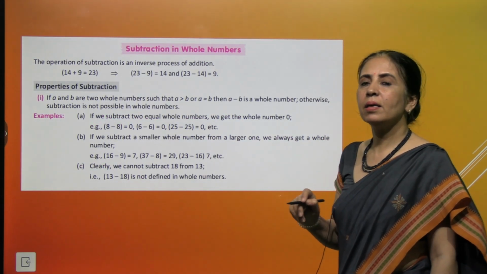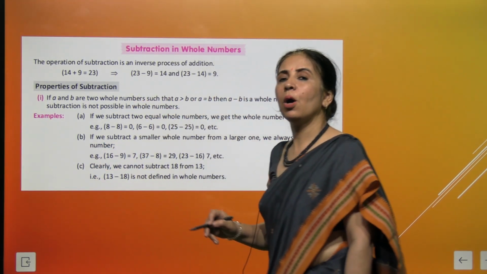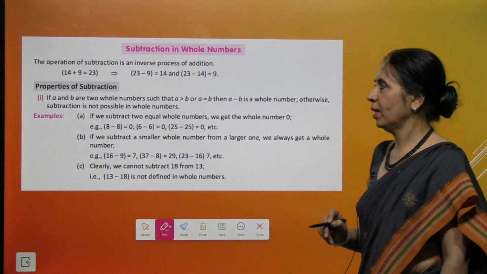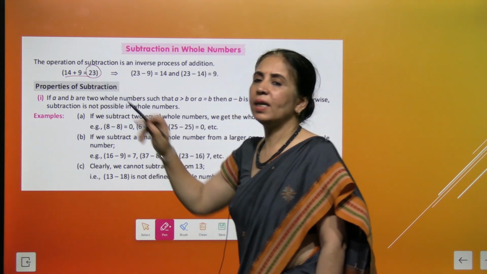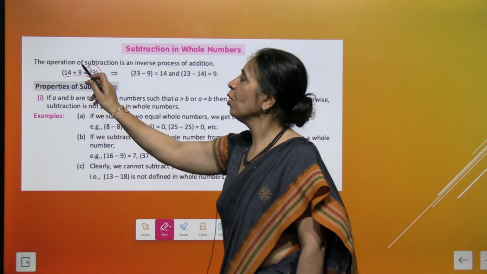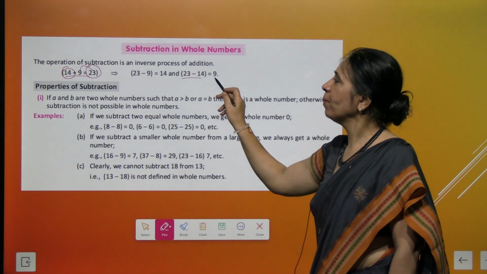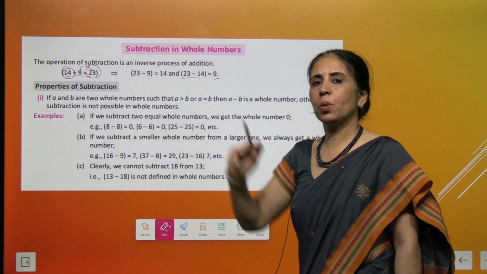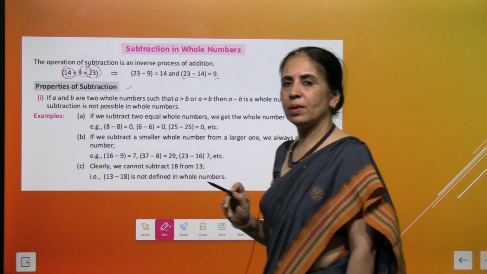Now we come to subtraction of whole numbers. The operation of subtraction is the inverse process of addition. So here, if we are adding 14 and 9 to give 23, if I take away 9 from 23, I get 14. And if I take away 14 from 23, I get 9. So subtraction is the inverse process of addition.